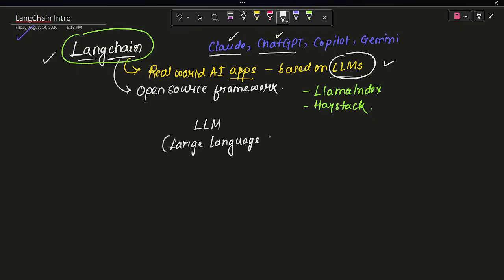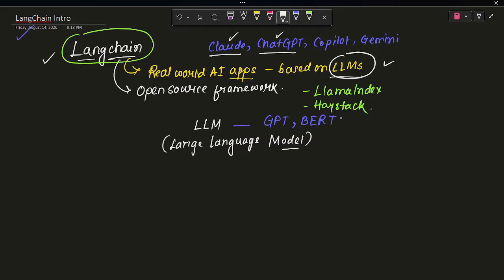This model is already trained by big companies, and it is already stored in the cloud. So as users we can only use these already pre-trained models. Some examples I have already given: GPT or BART. These are all LLM examples.